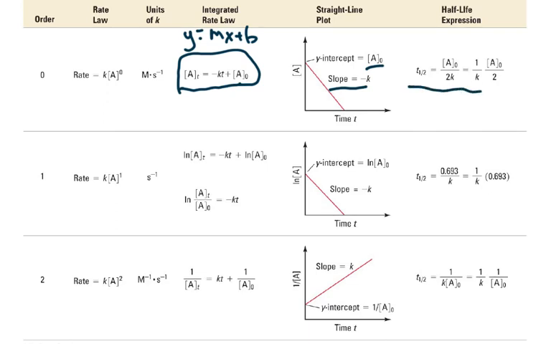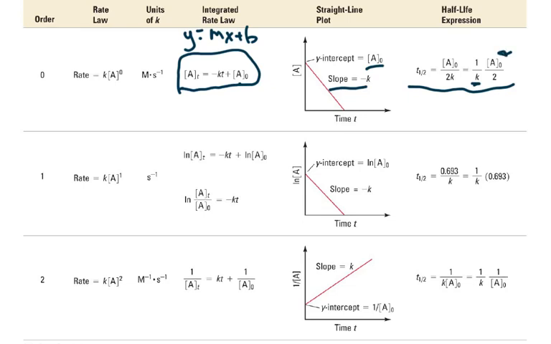And then we can also calculate half-lives. A half-life is the amount of time that it takes for half of the material to go to products. And so you can see that the half-life here is dependent on both the rate constant and the initial concentration.